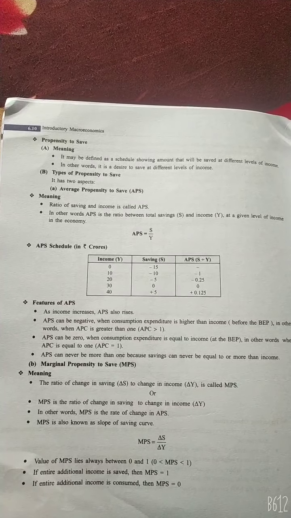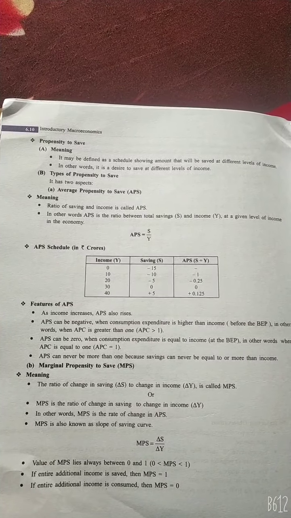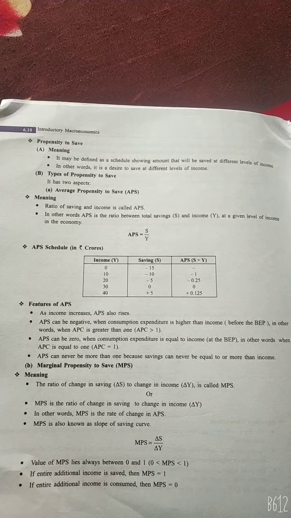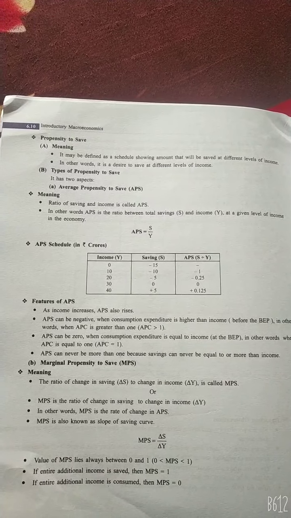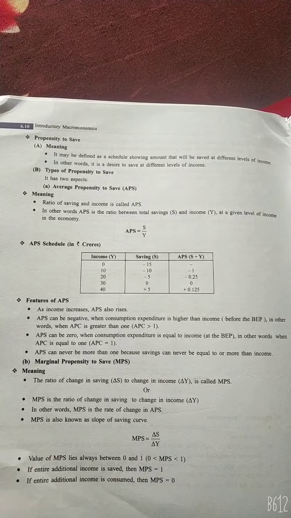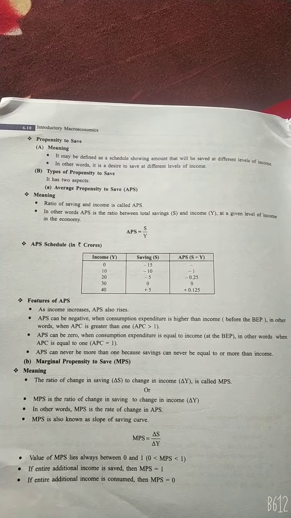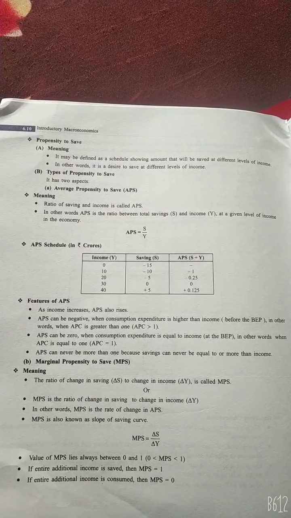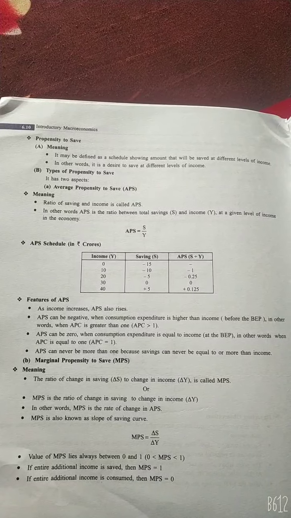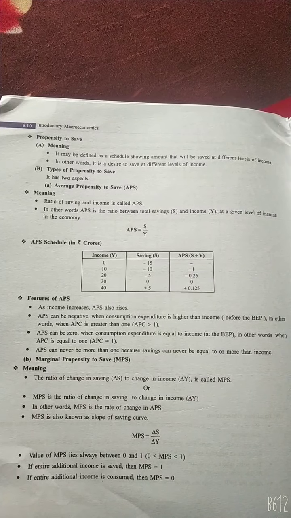In other words, when we divide saving by income, we get average propensity to save, and its symbolic form is APS equal to S upon Y. APS is the ratio between total saving and income at a given level of income in the economy.